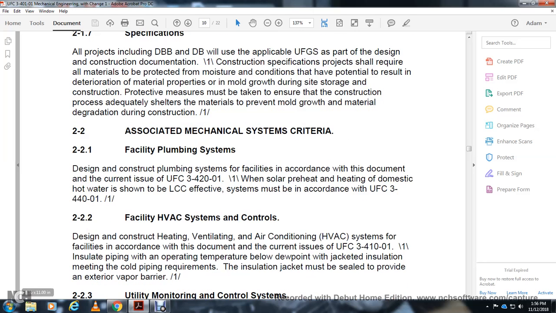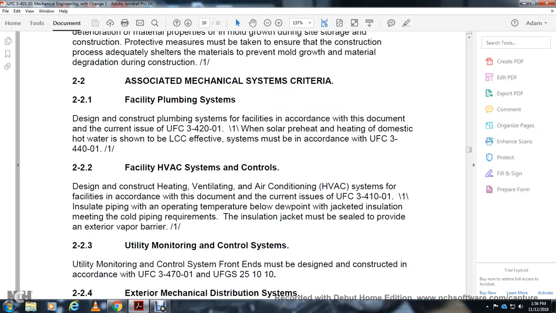3-440-11. Facility HVAC system control: design and construct the heating, ventilation, and air conditioning system of the facility in accordance with the current issue of UFC 4-10-011. Insulating piping: for operating temperature below the dew point, jacketed insulation must meet the cooling pipe requirement, and the insulation jacket must be sealed to provide an exterior vapor barrier. Utility monitoring and control system front ends must be designed and constructed in accordance with UFC 3-470-01 or the Unified Guide Specification 25-10-10.